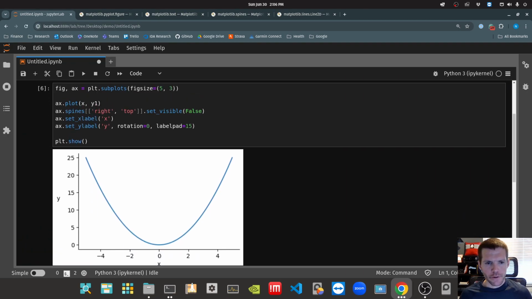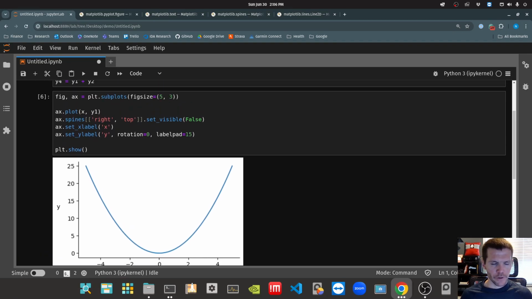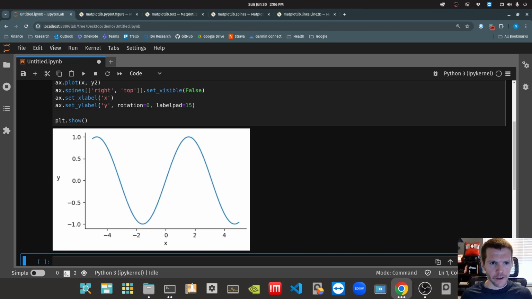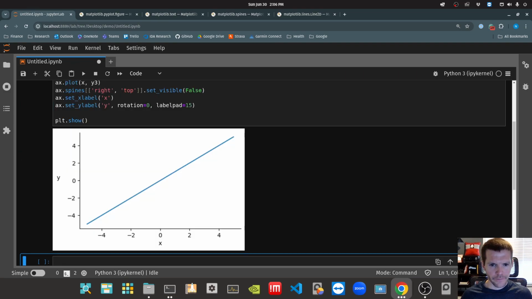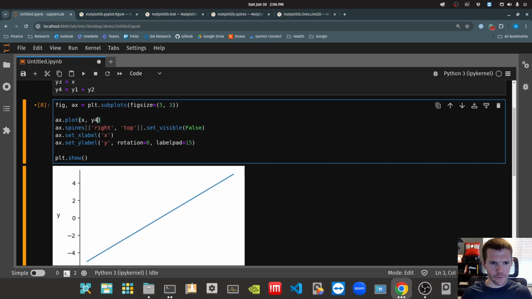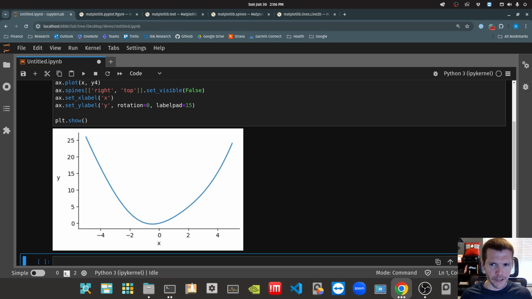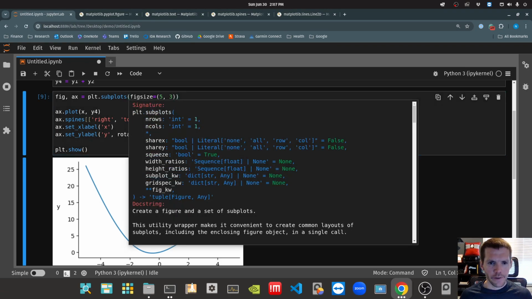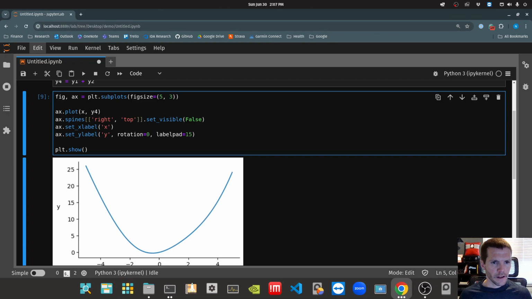So we've got a little bit of machinery built here so we can generate a plot for one of our series. If we were to change this to y2, we can generate that sine curve. If I wanted to do this for y3, there's our line. And then let's see what y4 looks like. All right, an interesting curve there. But what if we wanted to put these on multiple different regions of a single figure? Well, we can definitely do that. And if we look, we've got that nrows, ncols thing, so that should be helpful to do this. So let's start going down that road. I'm just going to close up a few of these tabs at the top.